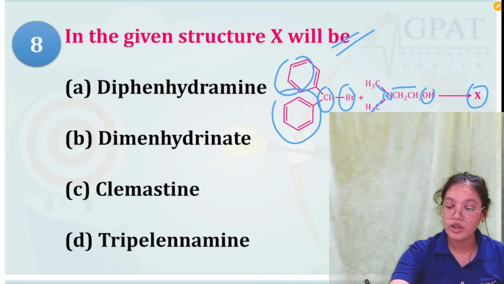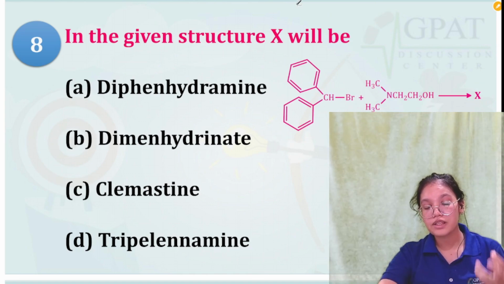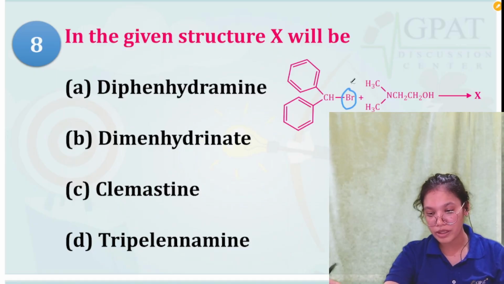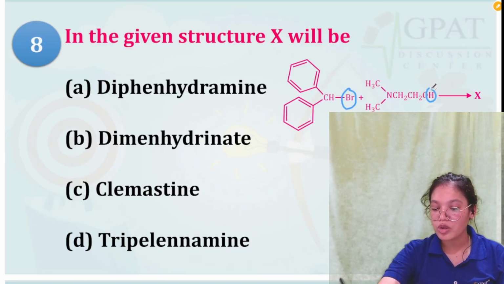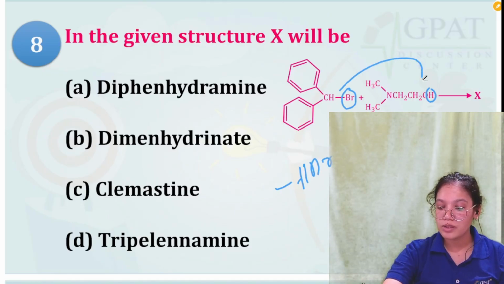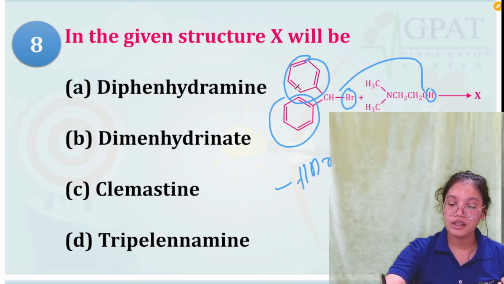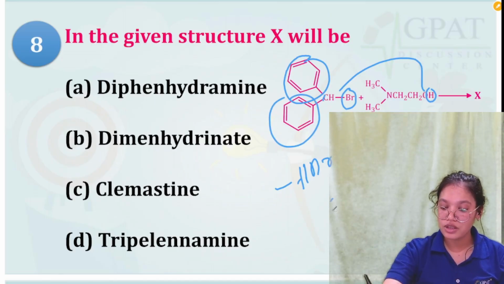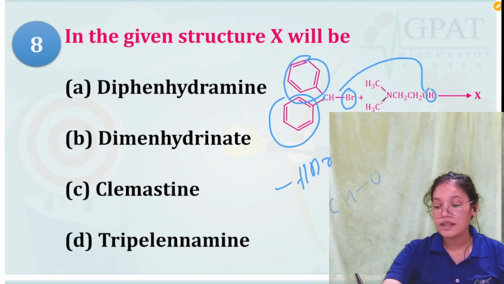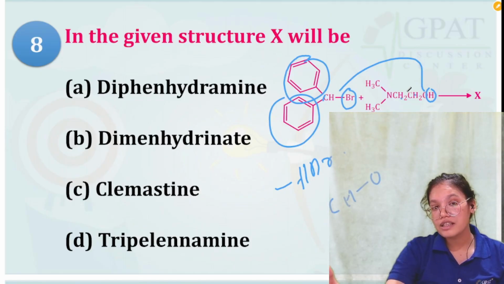Now if you look at this structure carefully, the X is a very simple structure. So basically this Br will be removed from here, this H will be removed from here. So HBr will be released and these two will be joined, and these two will form a diphenyl, then CH joined with O, it will be called methoxy. Then we have an ethyl, and then we have N dimethyl.